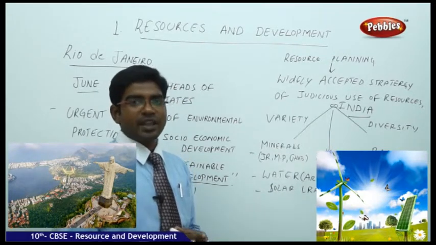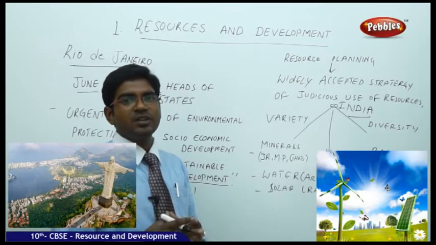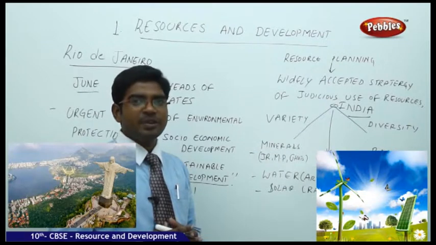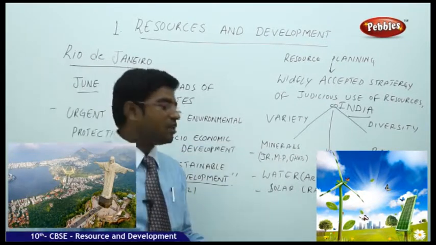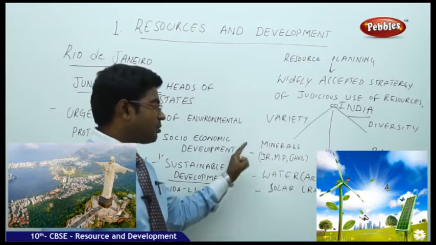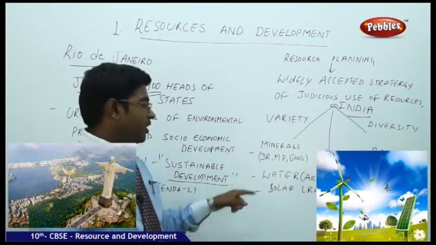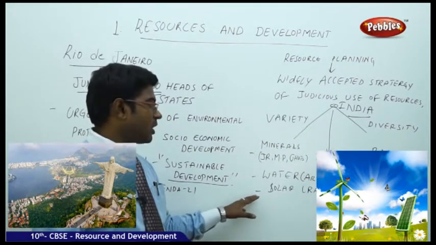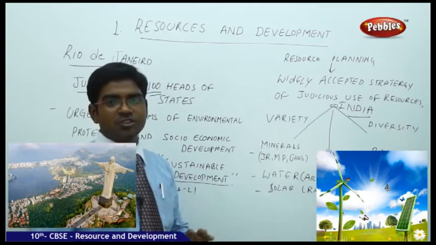Rajasthan, the state of desert, has huge availability of solar energy, where the potential of Rajasthan has not been recognized. So when I talk about minerals, they are not available in Rajasthan. When I talk about minerals, they are not available in Arunachal Pradesh. When I talk about water, it is not available in Rajasthan. When I talk about solar energy, it is not available in Jharkhand, Madhya Pradesh or Chhattisgarh.